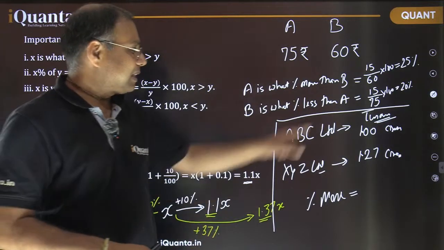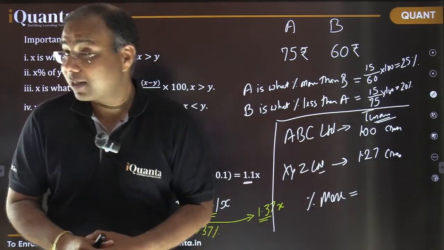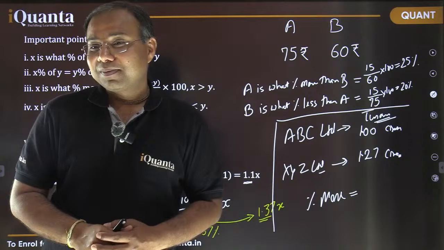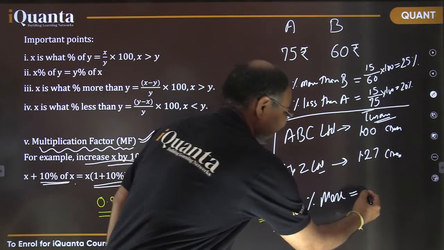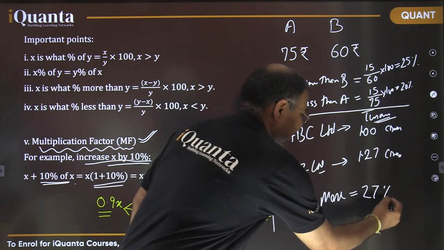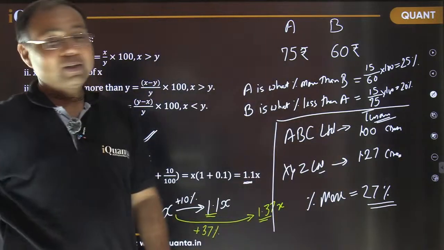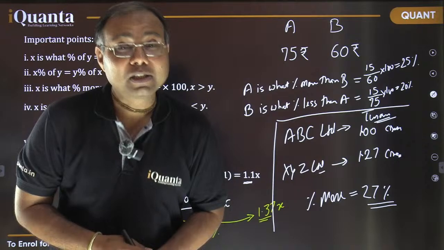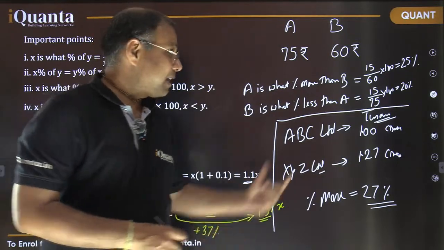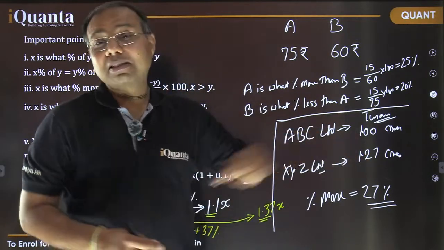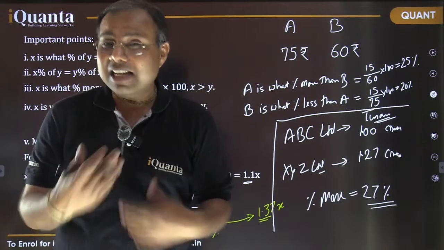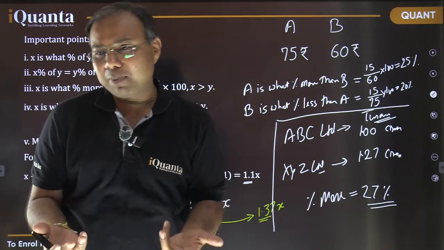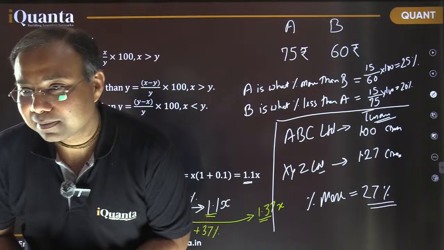No. It will still remain 27%. So that's the benefit of seeing this multiplying factor. Just by seeing the multiplication factor, we can see the percentage change, percentage increase or percentage decrease, whatever be the case.